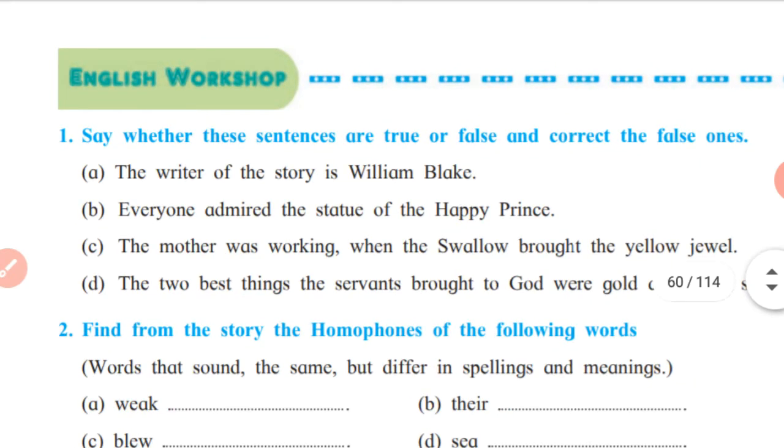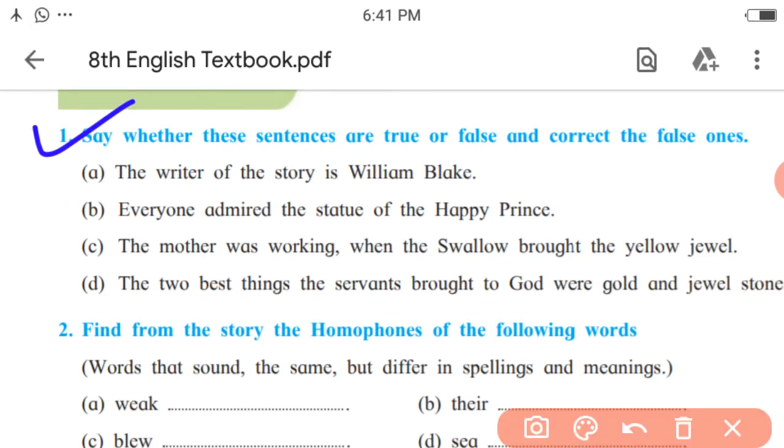Here is the first one. Say whether these sentences are true or false and correct the false ones. So if the sentence is true, the answer will be true only, and if it is false, then the answer will be false, and you also need to correct the given wrong sentence. Let us see the example. The writer of the story is William Blake.